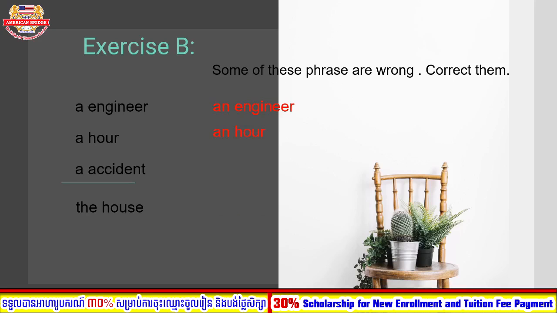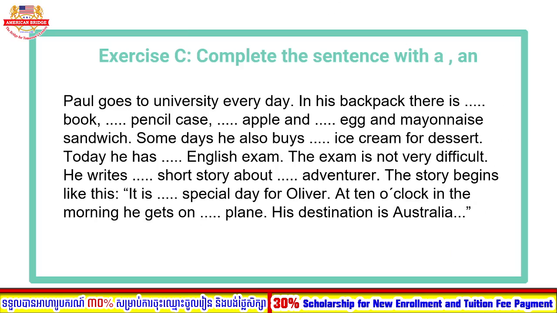Okay, now the next one. Accident. Can you guess it? Right or wrong? Great, that one is wrong also, so we need to change it to an accident. An accident, right? Okay, now the last one is the house. Do you think that one is correct? No, right? So we need to change it to a house. A house, right? So the correct ones that we have are: an engineer, an hour, an accident, a house, right?